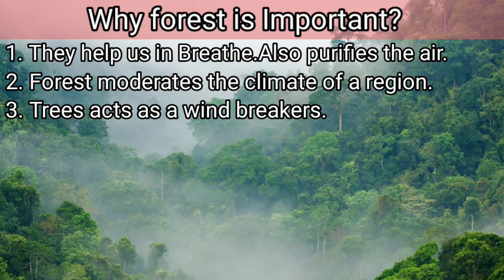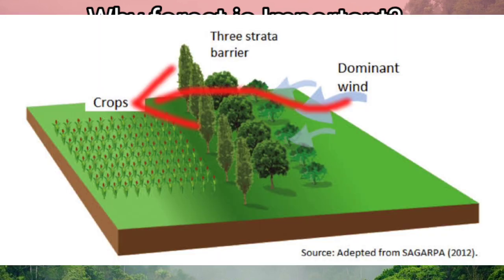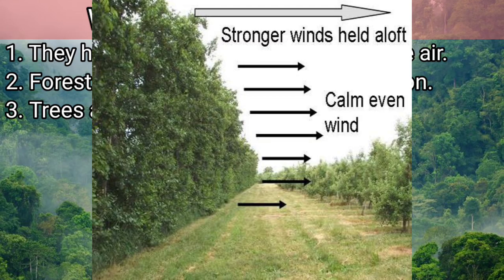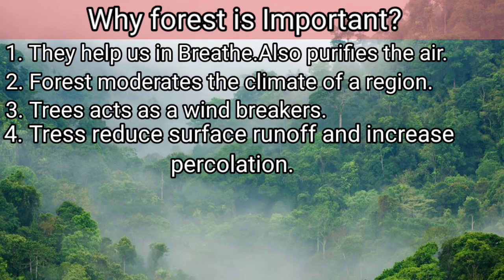The next point is trees act as wind breakers. Some of the crops are very wind sensitive crops. So if a shelter belt is made across the plantation or the farming, then it will check the flow of the wind, and the stronger winds will float above and the calm wind will come through from in between the trees.